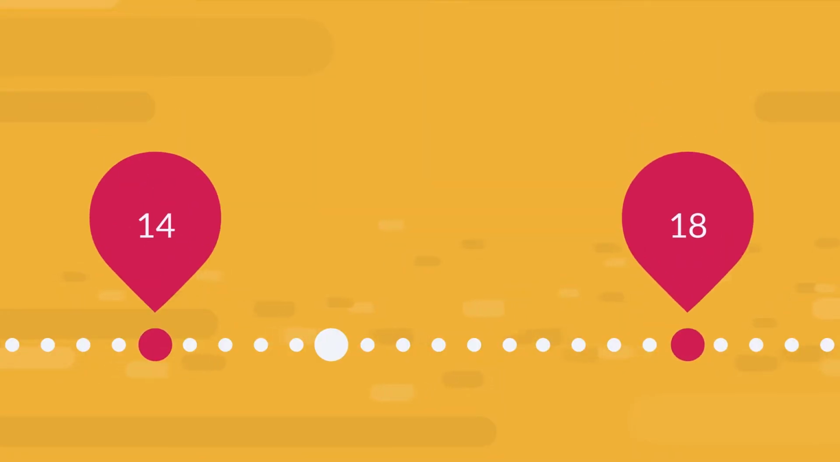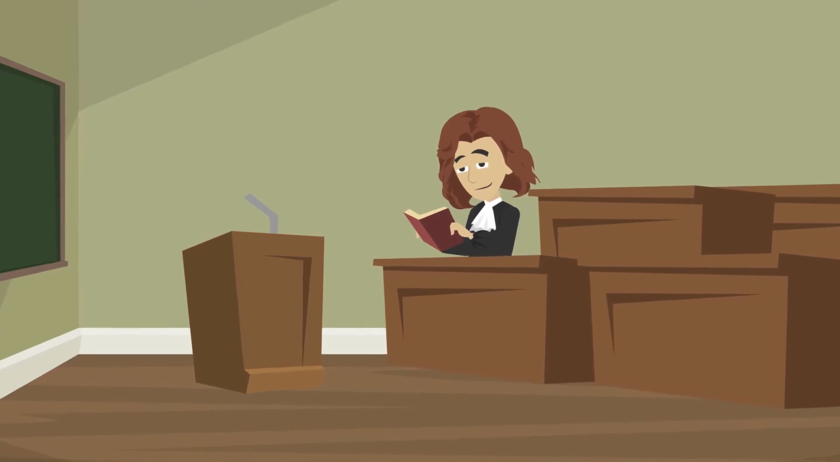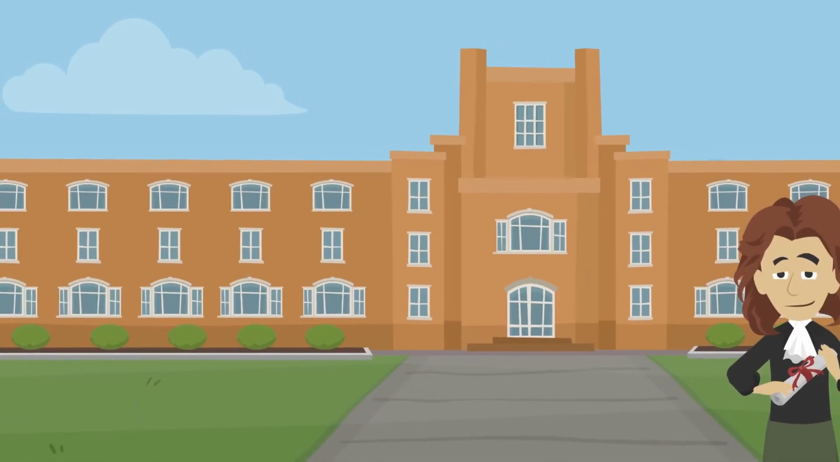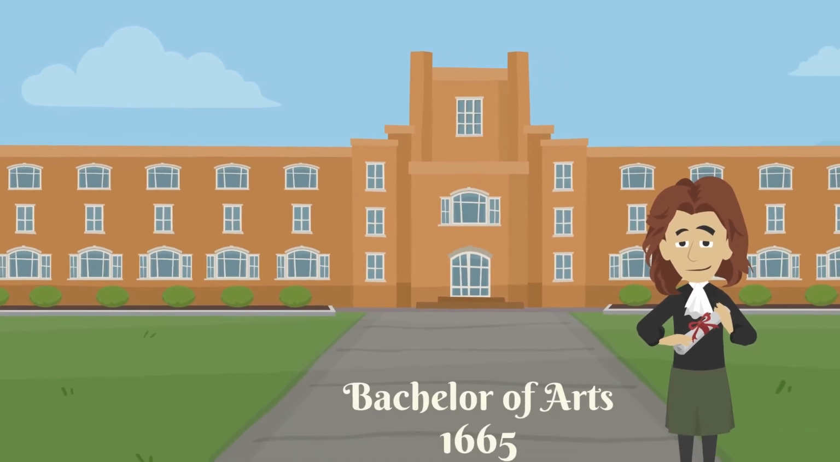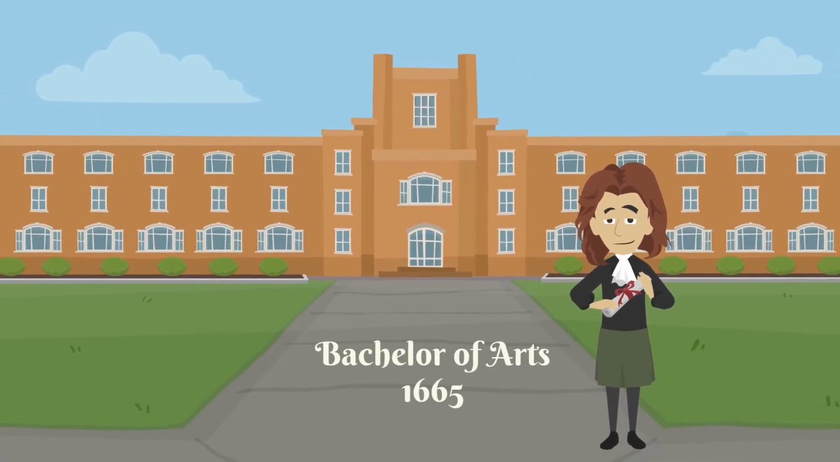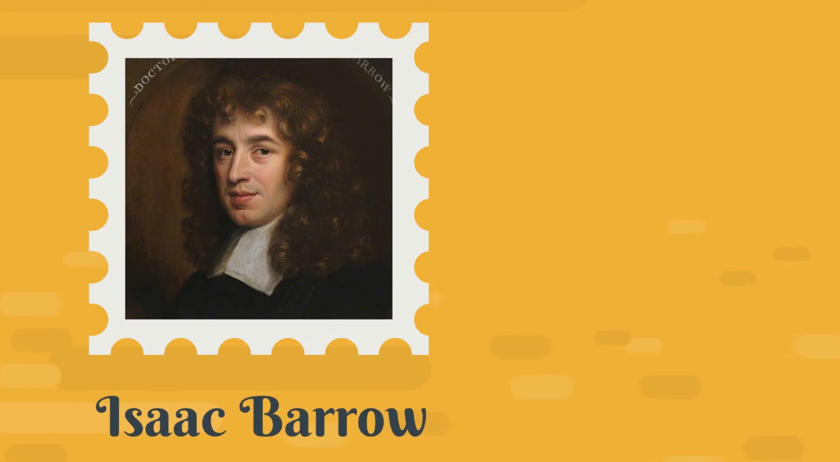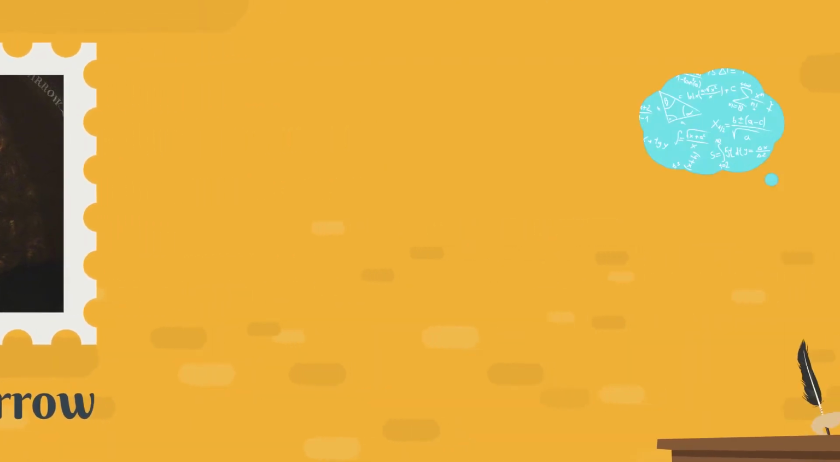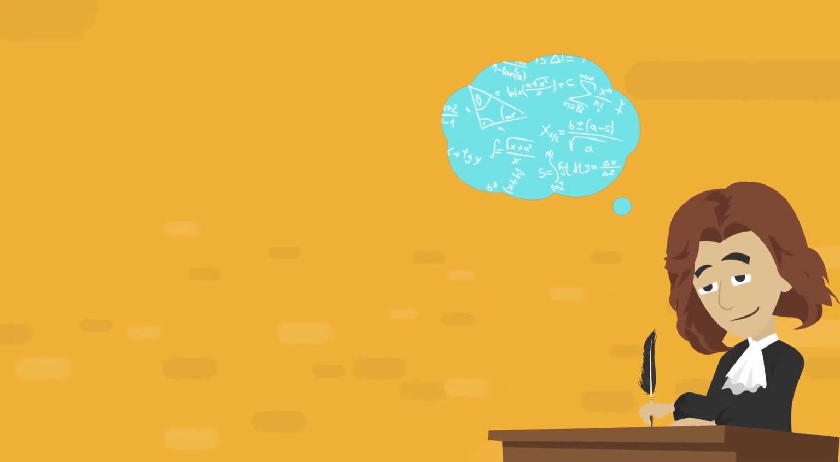At 18, he was admitted to Trinity College, Cambridge. He spent 4 years at Cambridge and received his Bachelor of Arts degree in 1665. He became friends with Professor Isaac Barrow, who encouraged him to develop his mathematical skills and made him his assistant.